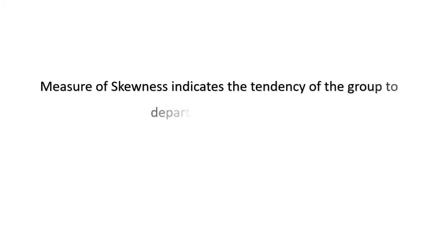Let's see what Connor says about it. Measure of skewness indicates the tendency of the group to depart from symmetry. It is said by Connor, a very well-known statistician. The measure of skewness indicates the tendency of the group to depart from symmetry. Now you might think, what is this symmetry? I will come to that later.